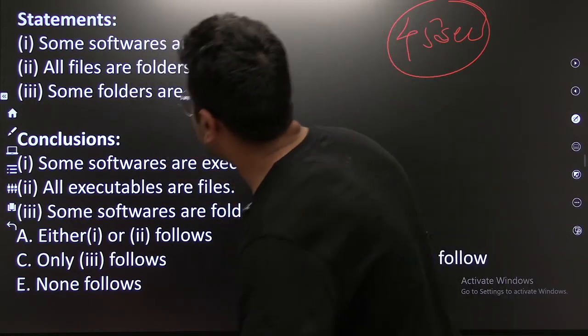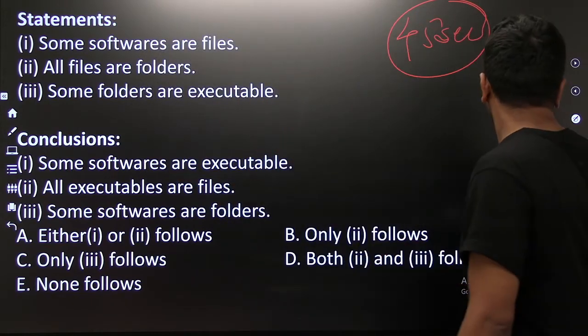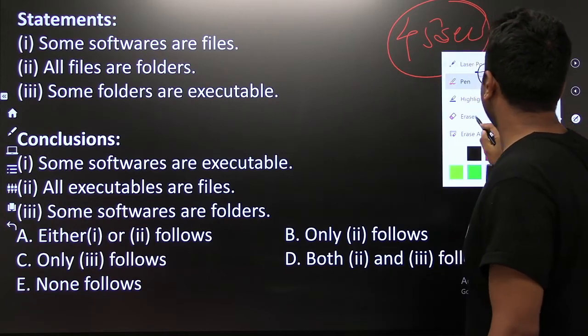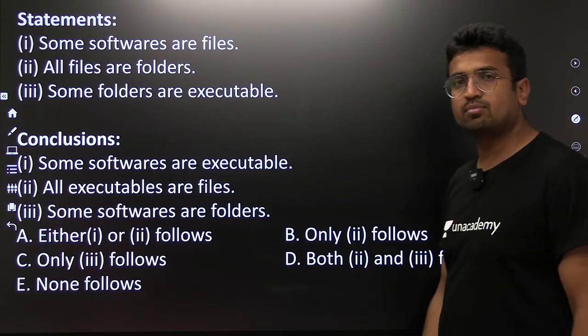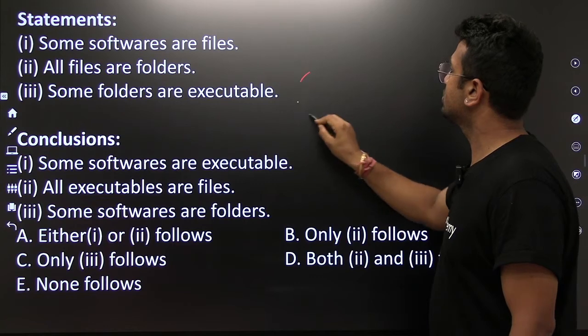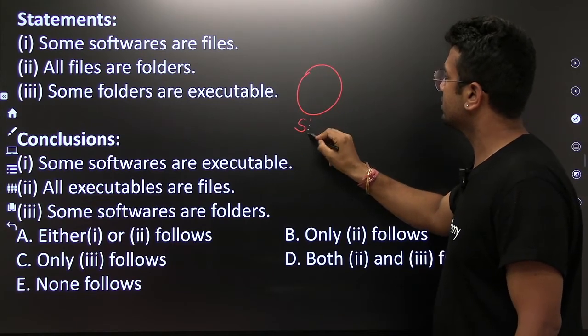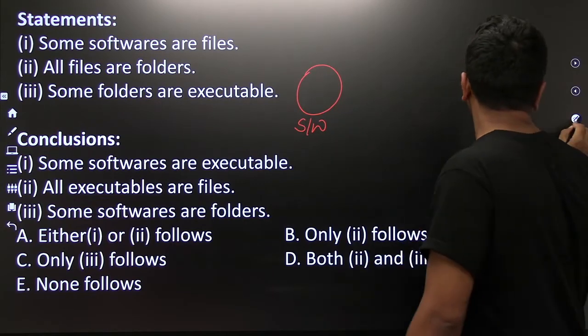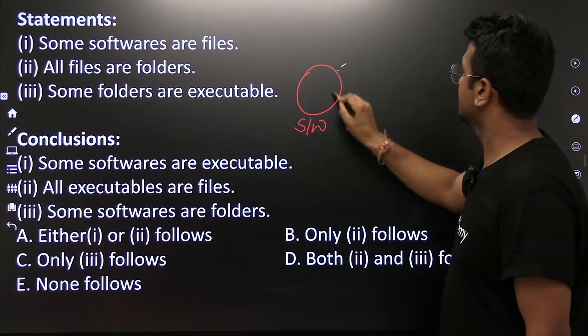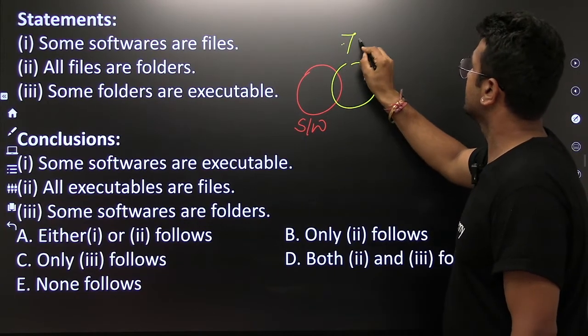Some softwares are files. Okay. These kind of questions are called Venn diagram or syllogism. Some softwares, so this is for the softwares. Some softwares are files. Okay, let me write this.